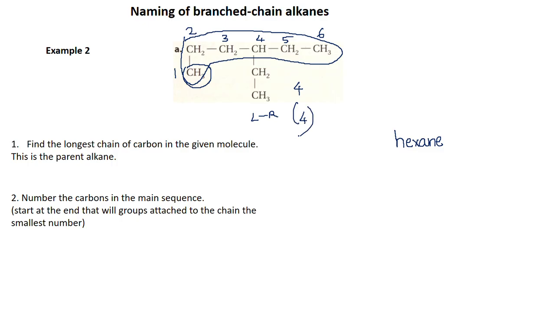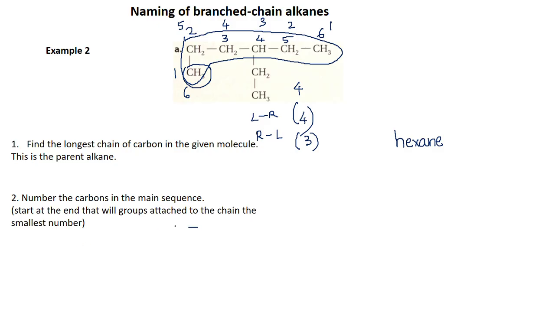But is this the least, or is there a different way of numbering? Why not try the other way? Start numbering from this end as the first: 1, 2, 3, 4, 5, and this becomes 6. Now, from right to left, at what position is the substituent attached? It's attached at 3. So which one should you choose? Is it 4 or 3?